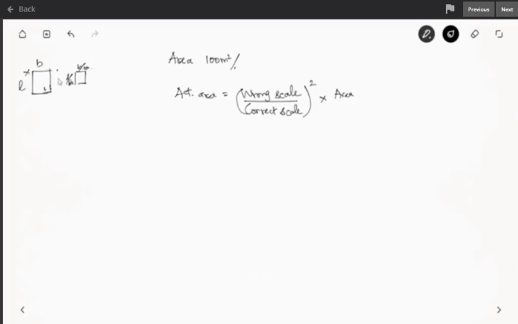Because area is length into breadth, both length and breadth are scaled down. So we have here 1/50 by 1/100. This was the wrong scale used. You should have used this scale, the whole square, into 100 meter square. So this will give you 4 into 100, equal to 400 meter square, which is the actual area.